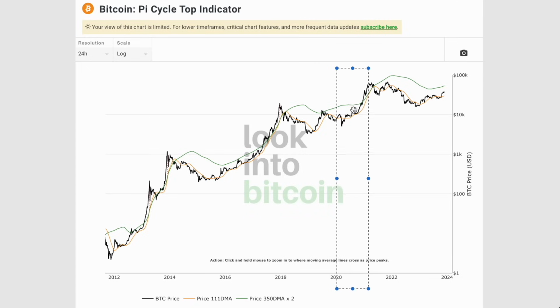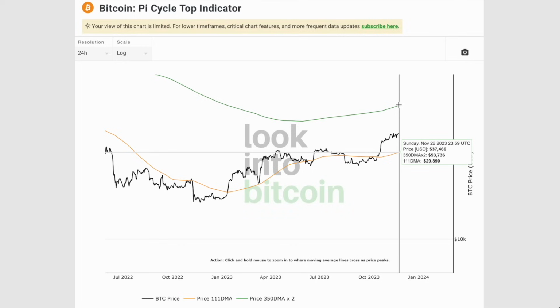looking more similar to successful retests of the Pi Cycle moving average, which is why it's important to understand that we maybe have 1 month left for a potential downside deviation below the Pi Cycle moving average. Maybe if we do get some sort of retest, then a drop into 30k could occur. That's currently the price point that the Pi Cycle moving average is representing right now. Any sort of dip into the moving average could take place.